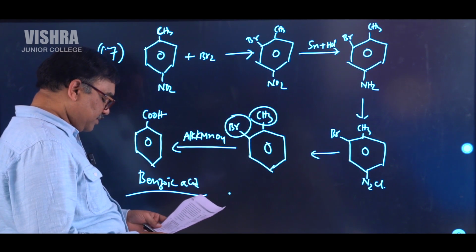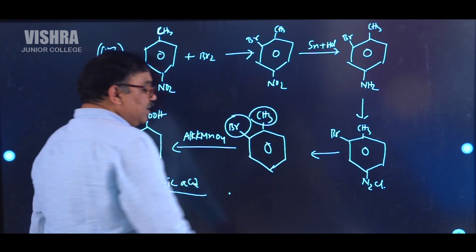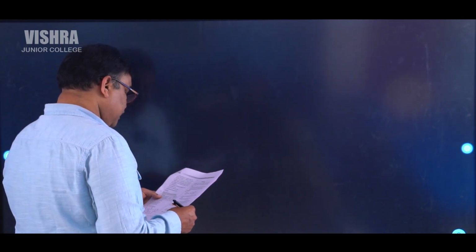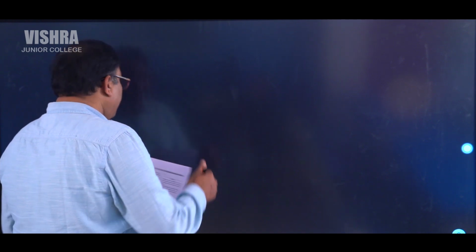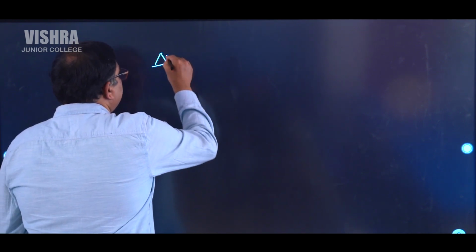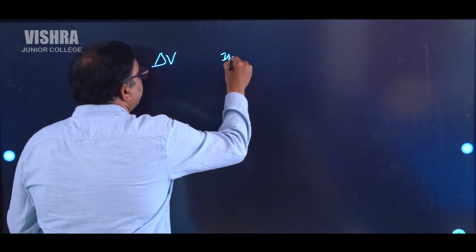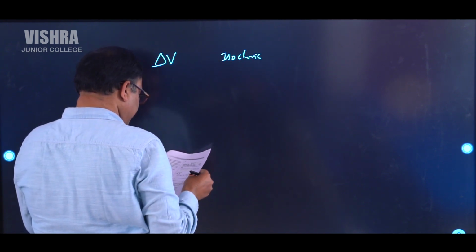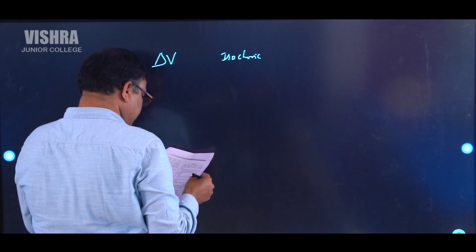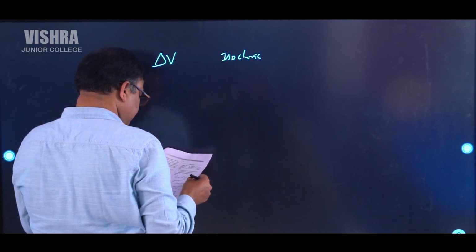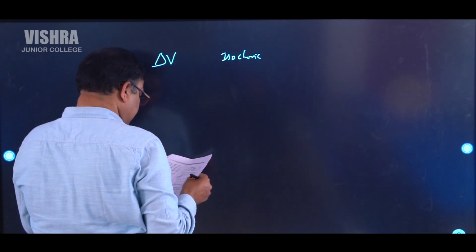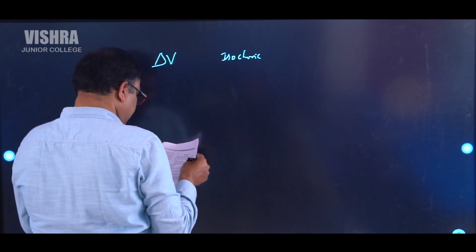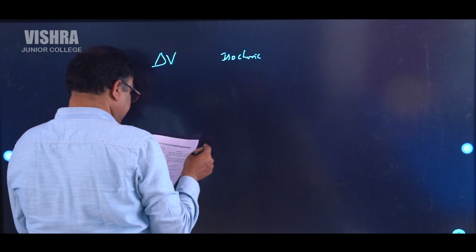So next, let us see one more matching question. From thermodynamics, very easy. Volume change is delta V means isochoric. Then when volume is constant, delta U is, and you have when no heat is exchanged.